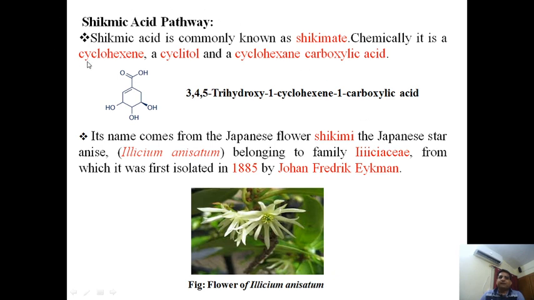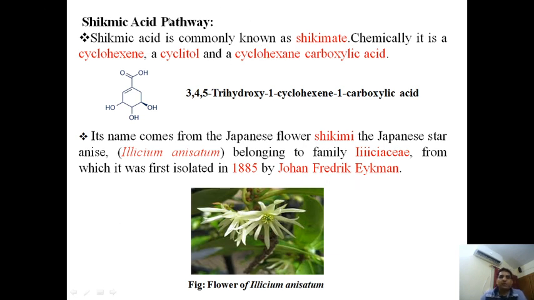Now the name of shikimic acid arises from the Japanese flower known as Shikimi. The botanical name of this flower is Illicium anisatum, which belongs to family Illiciaceae, and it was isolated in 1885 by Johann Friedrich Eykman.